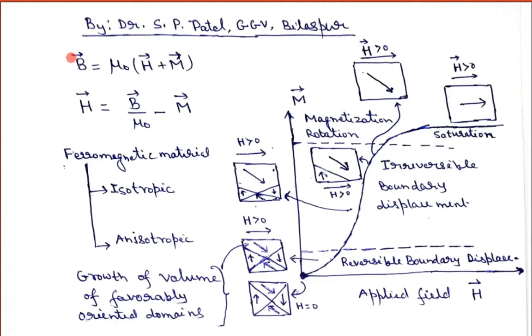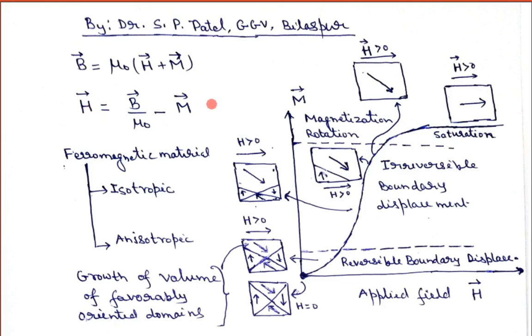If we have a magnetized material and we apply an external magnetic field, let us say H vector, then we can plot two curves. One curve is between B and H: we apply the H and measure the B, so that is known as the BH curve. Another is that we apply the external magnetic field H and measure the M, that is the magnetization of the material, so that is known as the MH curve.